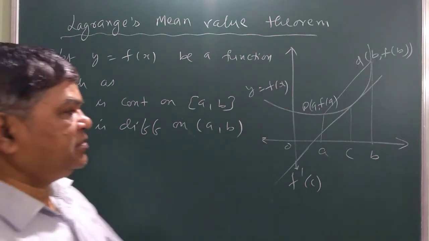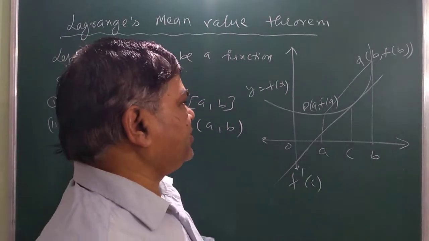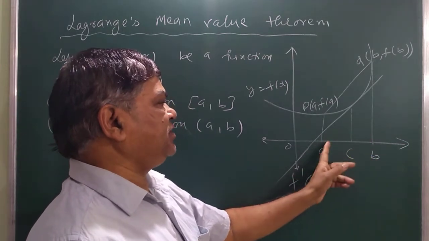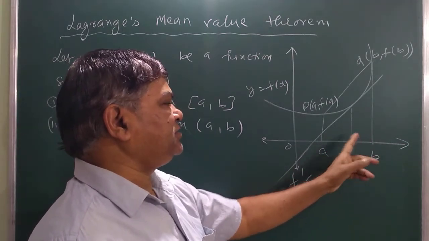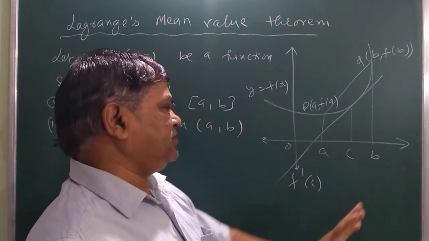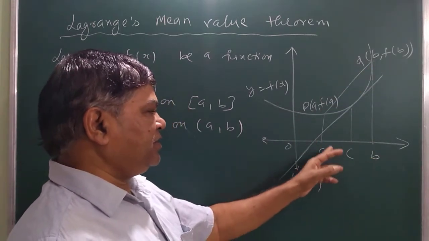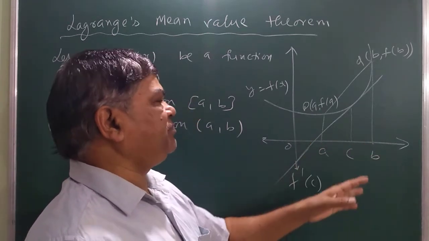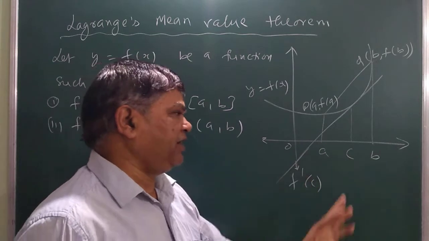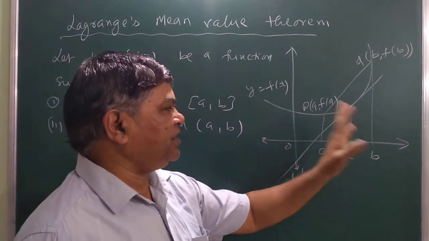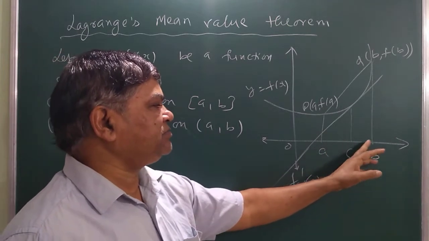So here, from a to b, the function must be continuous. In all the points the function is continuous. Also it is differentiable. It may or may not be differentiable at a or at b, but it must be differentiable in between a and b, at all the numbers you are getting here.